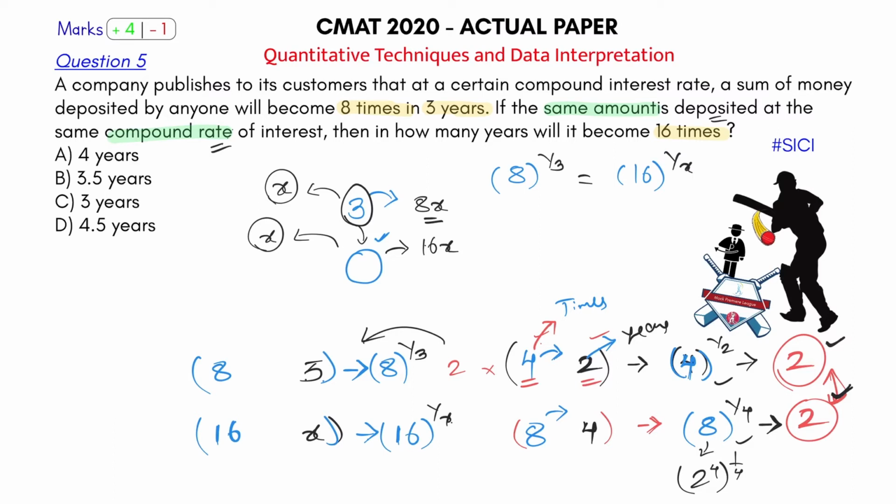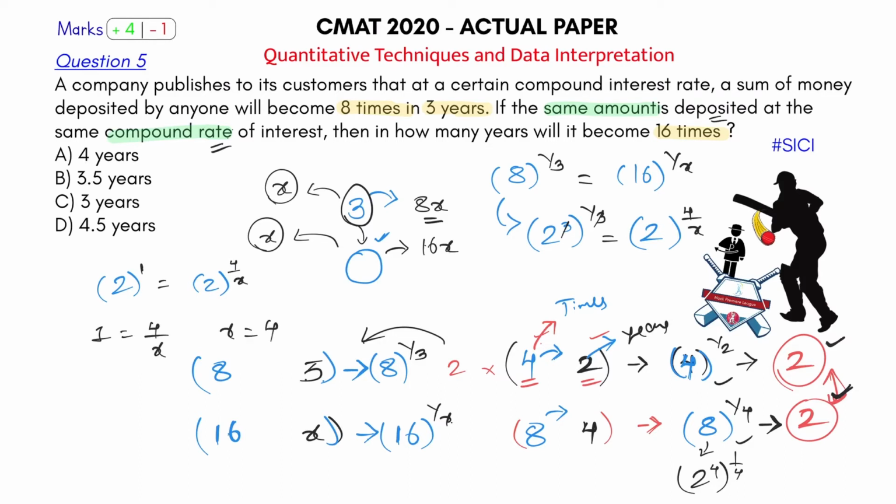So let's just solve this now. This could be written as 2 raised to 3, so this is 2 raised to 3 raised to 1 by 3. So this gets cancelled and I eventually get 2 from here, and this could be written as 2 raised to 4, which is 16. So 2 raised to 4 by x this will become, because this 4 will be multiplied and this will become 4 by x. This gets cancelled. So what will I get? 2 raised to 1 is equal to 2 raised to 4 by x. Again, that gives me my final answer. So 1 is equal to 4 by x. So x is equal to 4, and that's your answer.